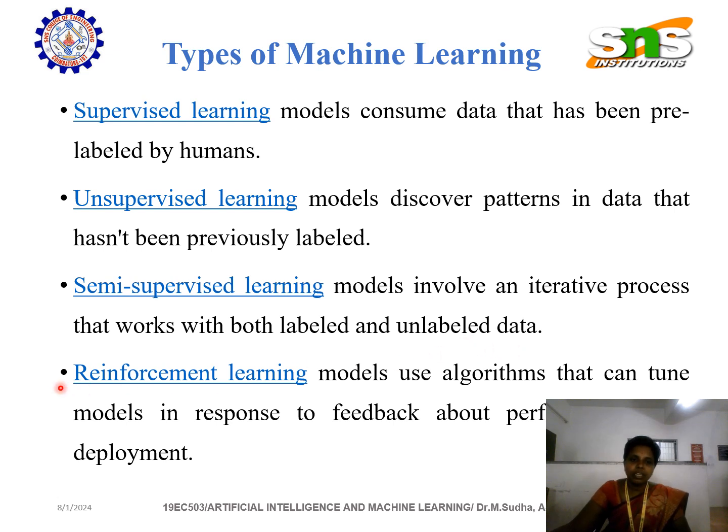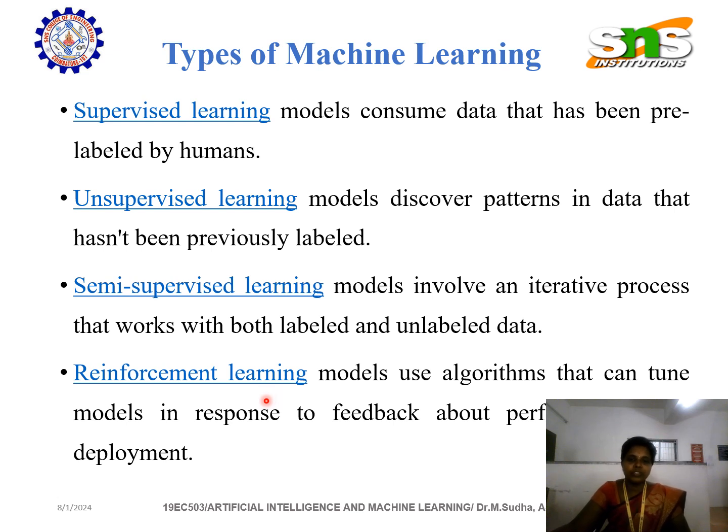And coming to the reinforcement learning model. What is the literal meaning of reinforcement? We can say it is very strong. Again and again we will insist and force in a manner that the material or that process is going to get strengthened, right? So reinforcement learning, the literal meaning says the same.